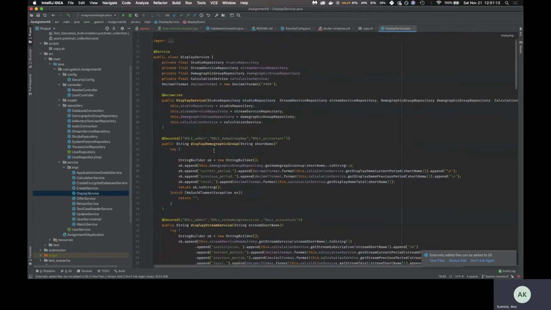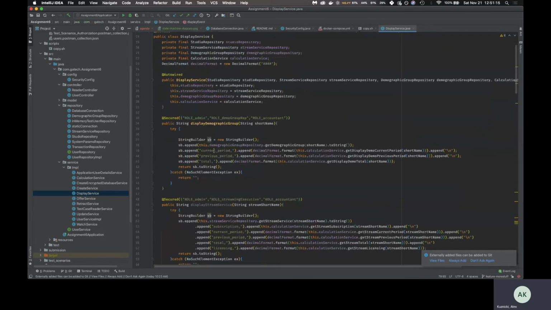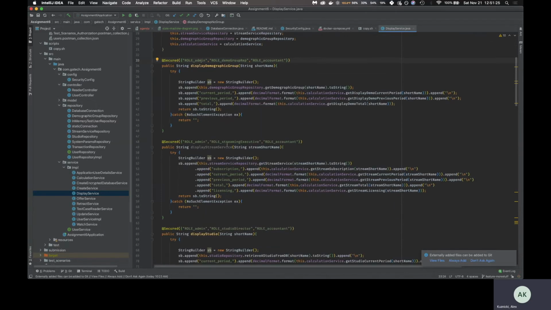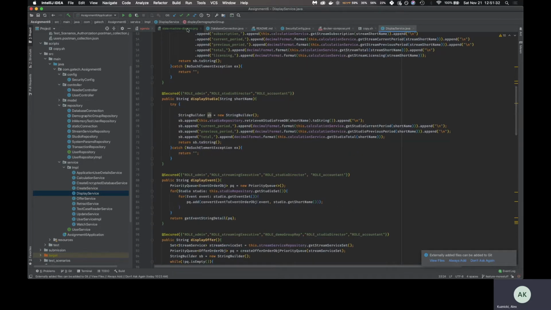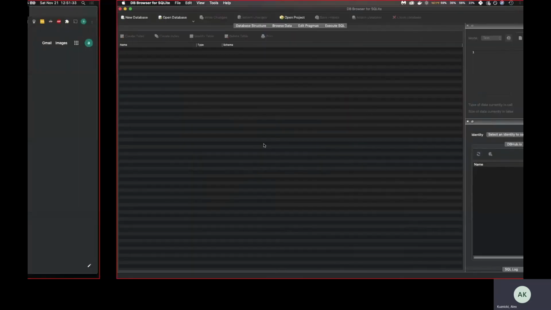We have annotated most of the methods, for instance, display demographic groups, and we have designated which roles in our system are allowed to execute these functions. And so we've done that for all the functions basically.